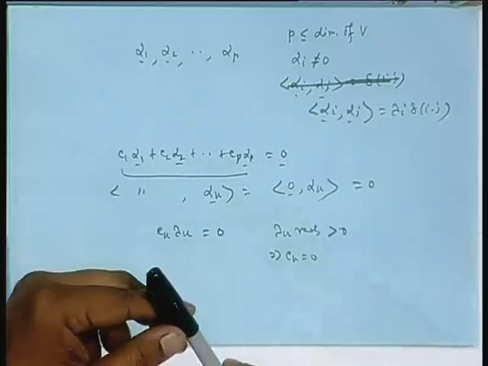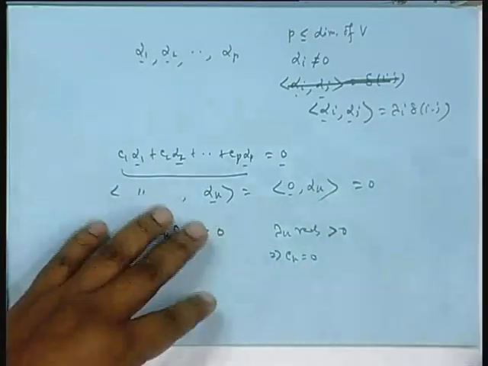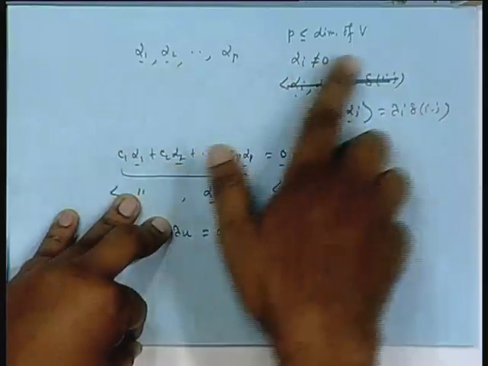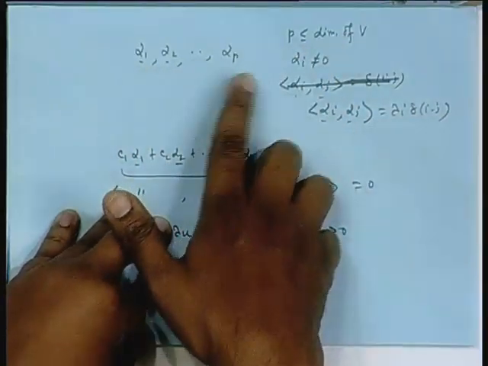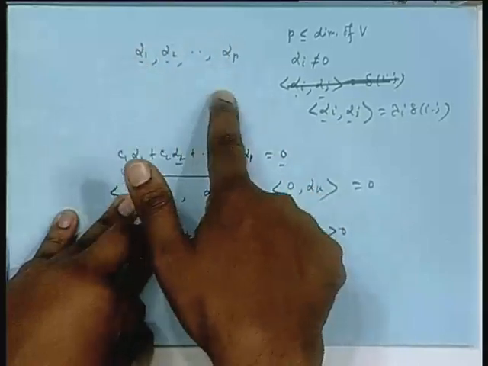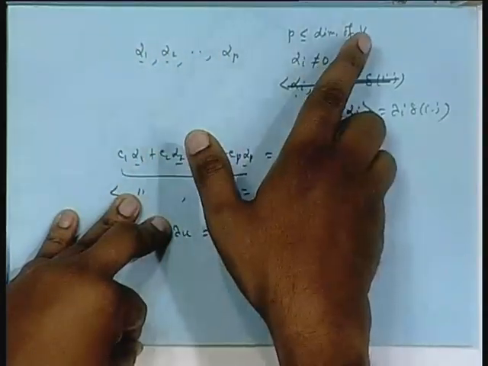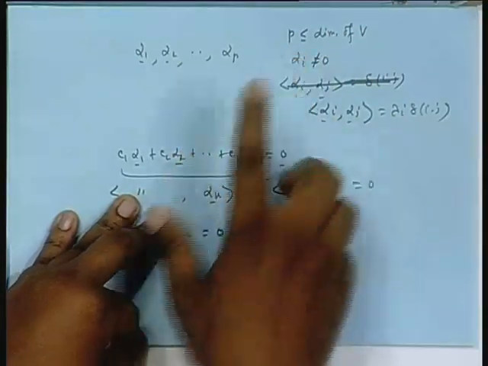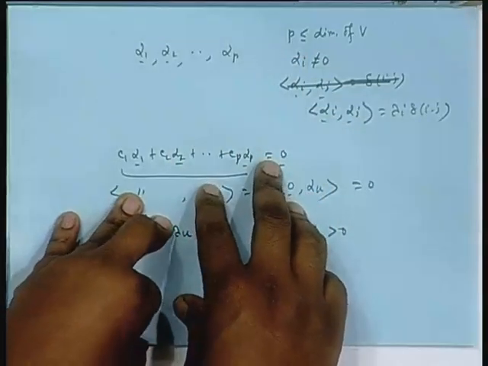So, a set of non-zero vectors, not consisting of the 0 vector, that is mutually orthogonal, is a linearly independent set. You understand then why I took p to be less than or equal to the dimension, because in a vector space V of finite dimension, you cannot have a set of linearly independent vectors where the number is greater than the dimension. That is why, to be on the safe side, I took this. Okay, this is a very vital result. All the transforms that you study are basically orthogonal vectors with respect to some inner product. I will take that example, with some inner product, they are orthogonal vectors. That is all for today. Thank you.